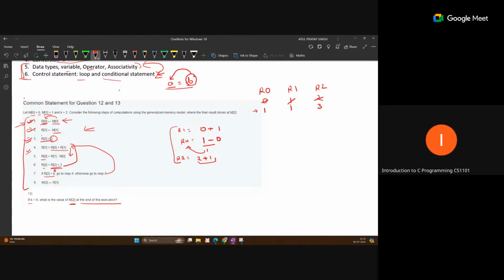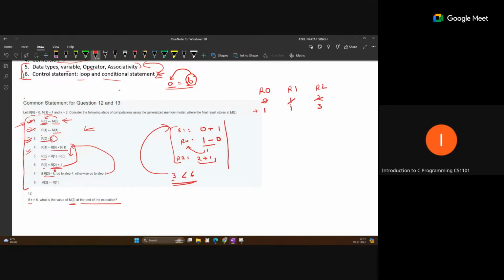Now we are checking if R2 is less than 6. What is the last value of R2? 3. So 3 is less than 6. This condition is true, correct. So go to step 4 and repeat the same thing again.